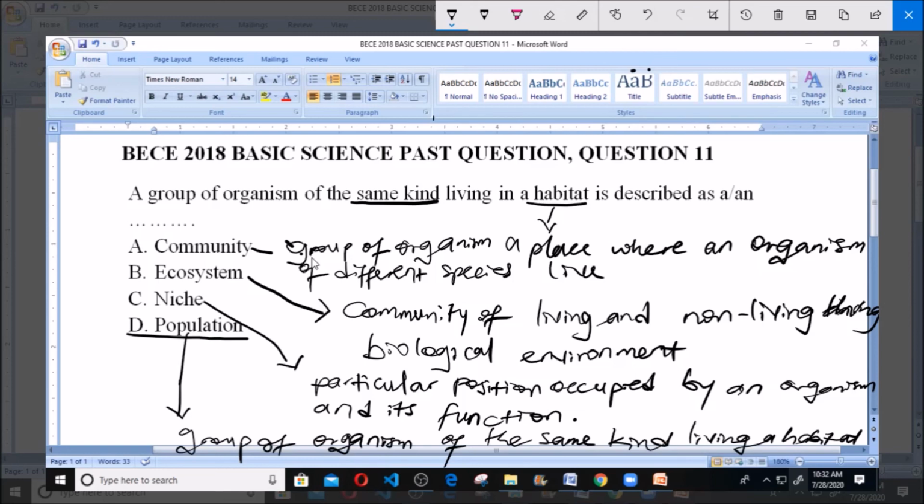Example of population can be a population of lizards, a group of lizards. They have the same species living in a habitat. But community now, you have lizard and toad living in a habitat. That is a community. So our answer is D, population.